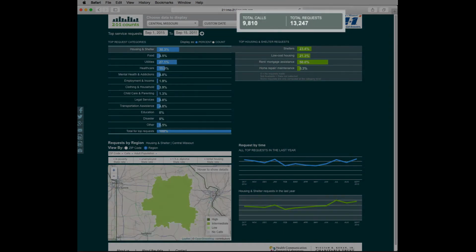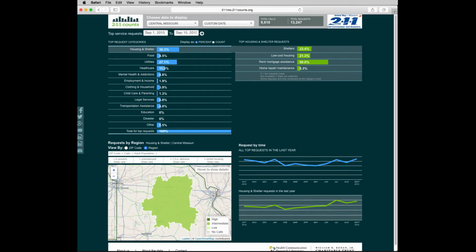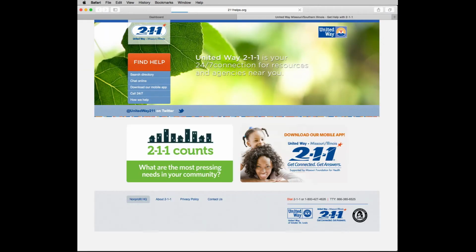Total calls and total service requests reflect all calls and requests to the call center during the selected time range. Since this is for the call center as a whole, it only changes by time and not by region. The total service requests is often higher because one caller may request more than one service. To link to the home page for the 211 call center, click on the 211 logo.